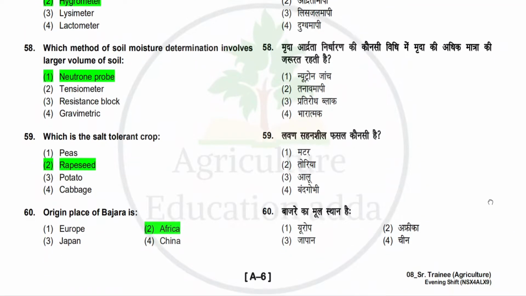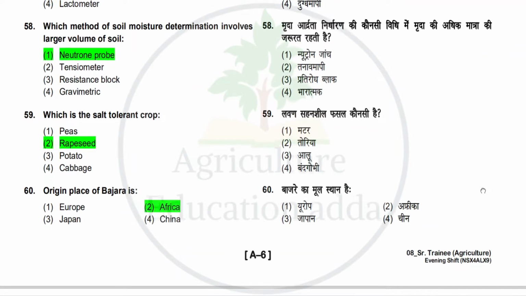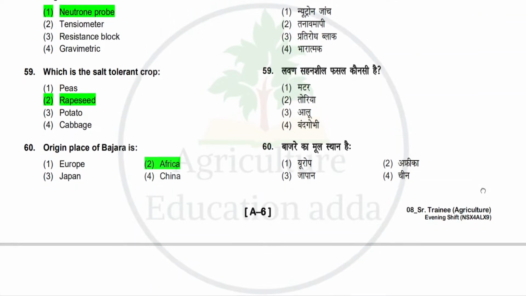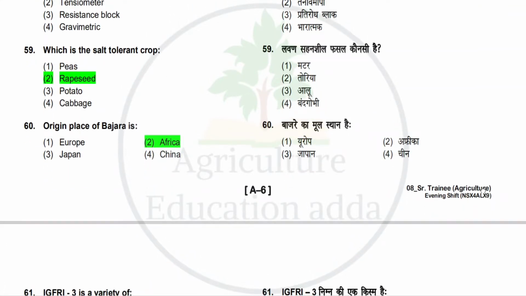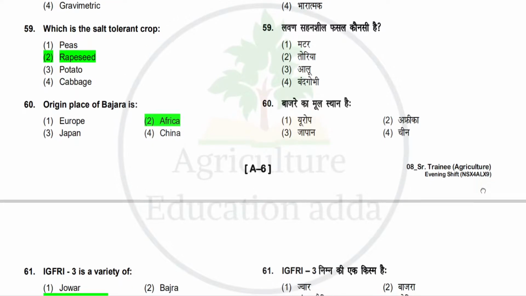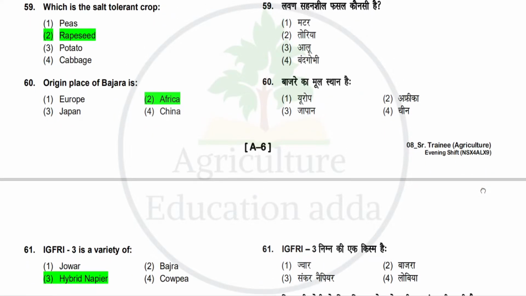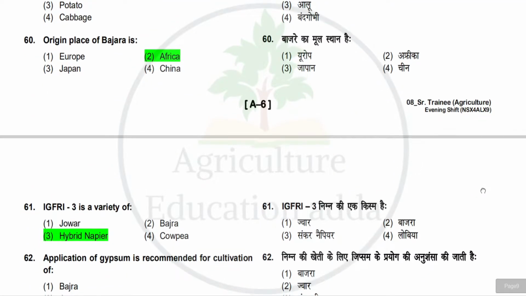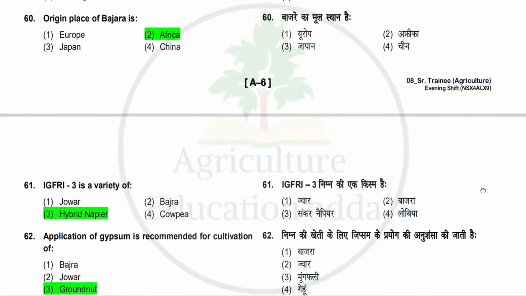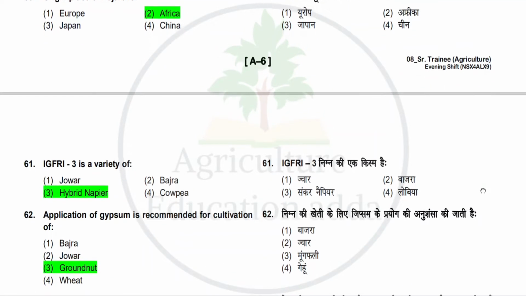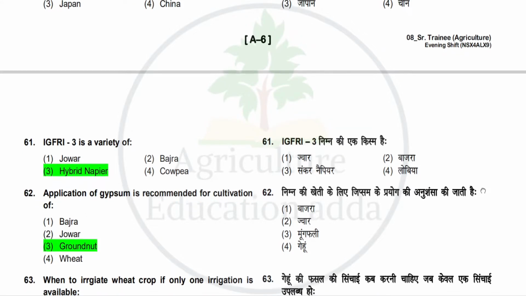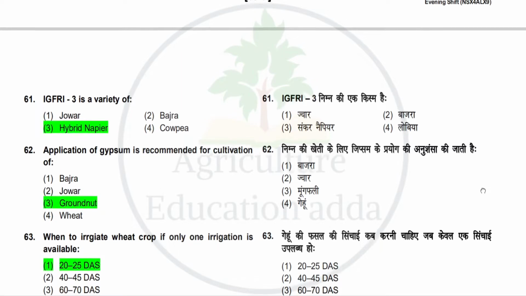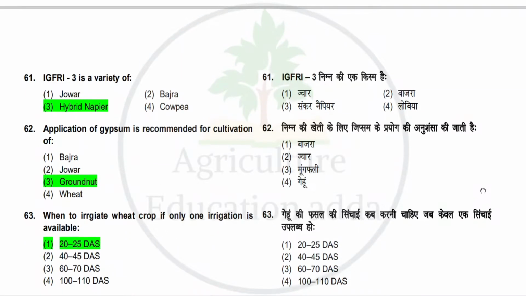Next question is which is the salt tolerant crop? Option is pea, rapeseed, potato, cabbage. So correct answer is rapeseed. Next question is origin place of bajra is? Option is Europe, Africa, Japan, China. So correct answer is Africa. Next question is IGFRI-3 is a variety of? Option is jowar, bajra, hybrid napier, cowpea. So correct answer is hybrid napier. Next question is application of gypsum is recommended for cultivation of? Option is bajra, jowar, groundnut, wheat. So correct answer is groundnut.